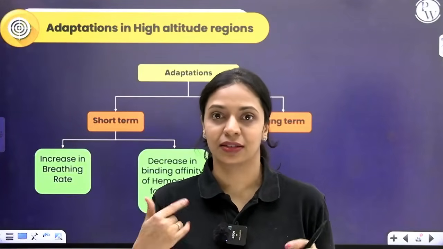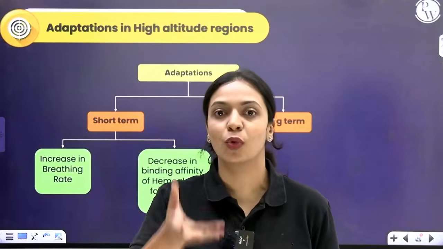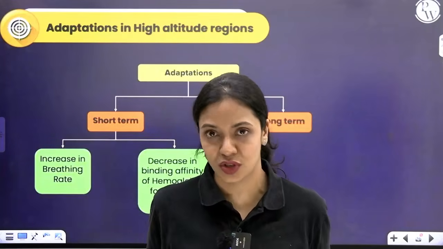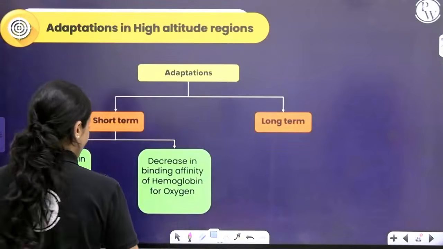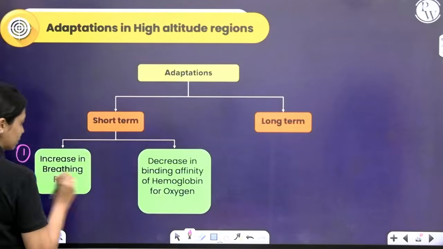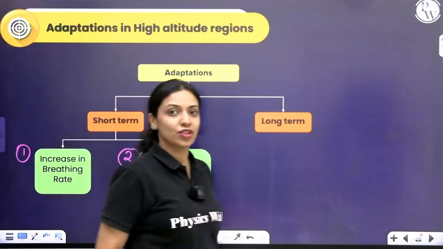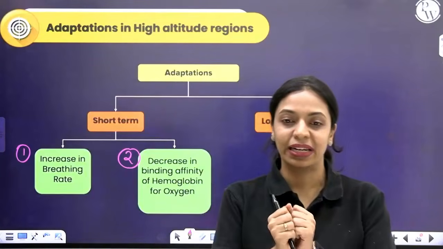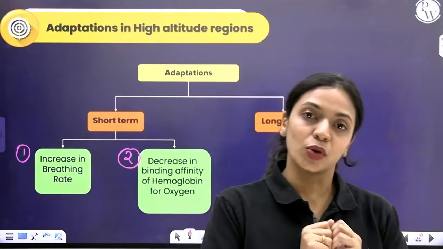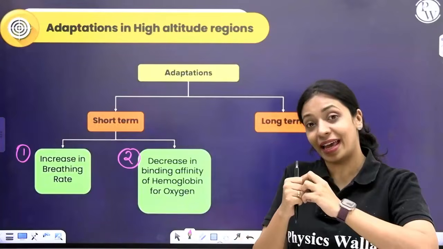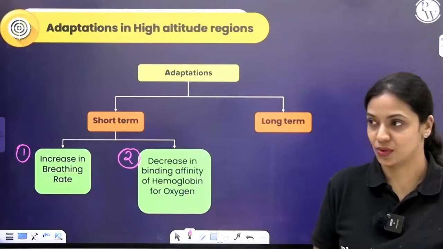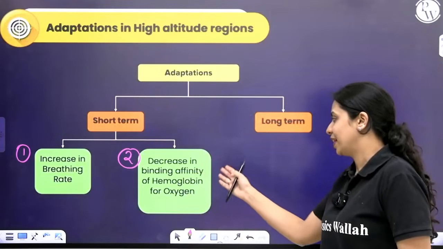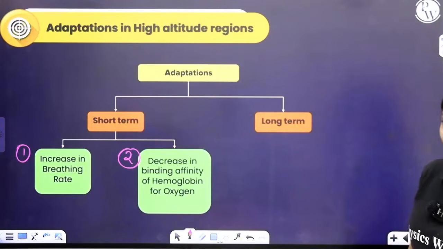The more frequently you breathe, the more air gushes into your lungs, and more oxygen enters your bloodstream. That's one thing that happens. Secondly, the binding efficiency of hemoglobin to oxygen will decrease. So when it goes to the tissues, the oxygen can easily be dissociated from hemoglobin and supplied to the tissues. So, decrease in binding affinity of hemoglobin to oxygen.